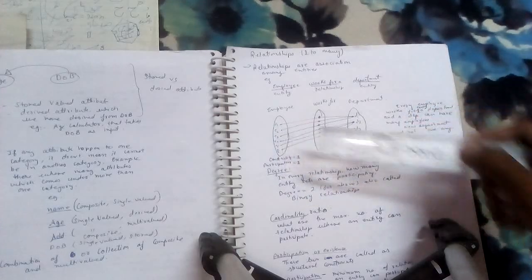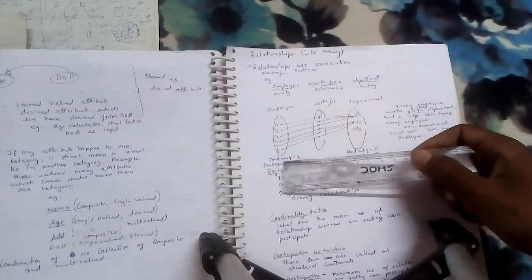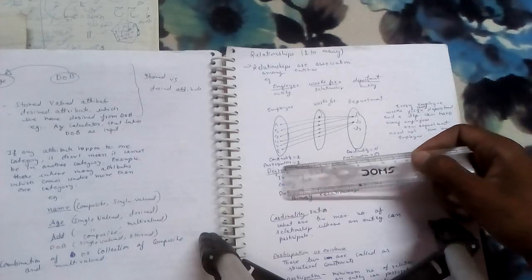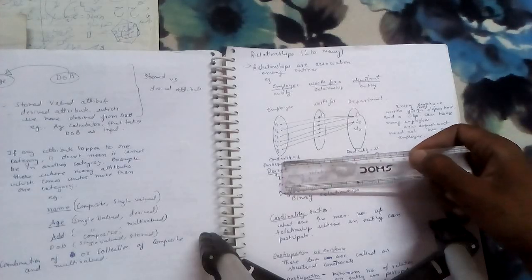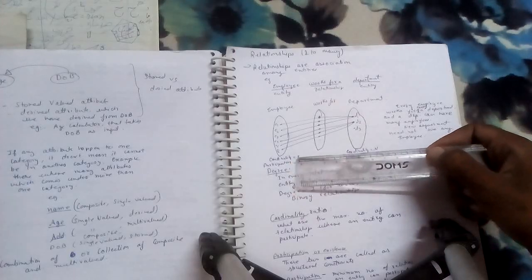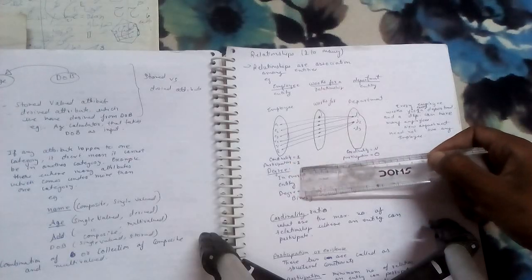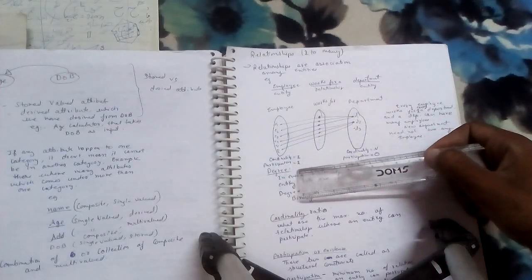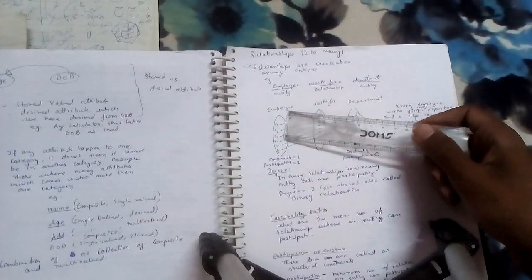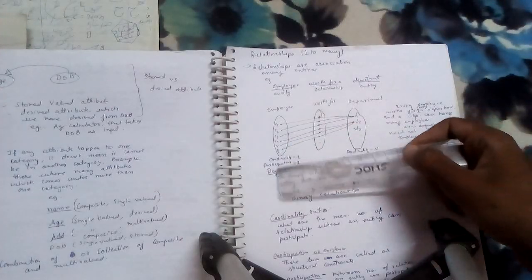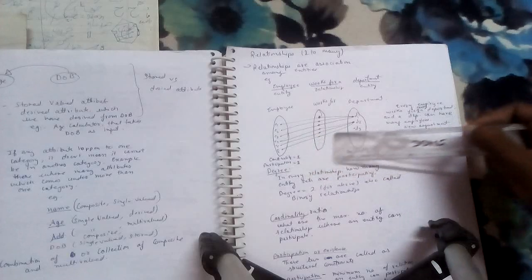First of all, to understand all these things, we should understand two very important things. One is cardinality and the other one is participation. So what is cardinality and what is participation? Here the cardinality and the participation are 1 and 1. Why? Well, the participation is 1 because every employee in a company is going to have some department. It's not like there is an employee who is not involved in a department.